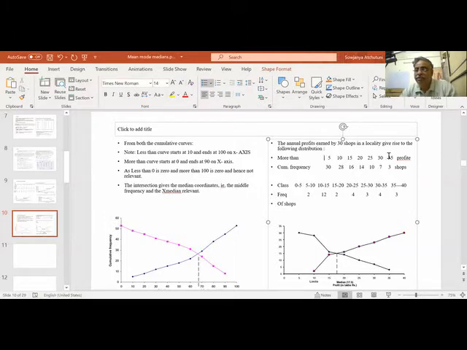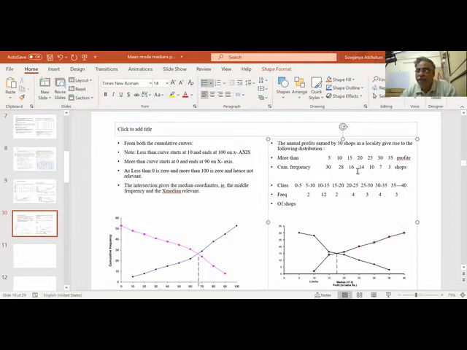More than 35 lakhs, 33 got. So if I convert this to the class, 0 to 5, 5 to 10, 10 to 15, 15 to 20, 20 to 25, 25 to 30, 30 to 35. More than is given. More than means 35 to 40. It is above 30 to 35. So 35 to 40, more than 35 is, I have only 3.